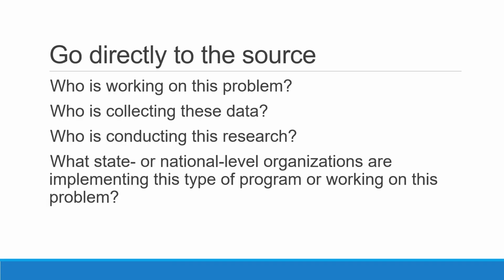The best way to find gray literature, if you can, is obviously to go directly to the source of the information you need. So if you know that what you're looking for is collected in the NHANES survey, for example, you can go directly to that survey website to start working with the data. If you want to research school policies in large cities, you could go to the websites of the New York Public School District or the Los Angeles City School District. So start by asking yourself, who's working on this problem? What individuals or groups are collecting these data? The longer you do this type of research, the easier these entities will become to identify.